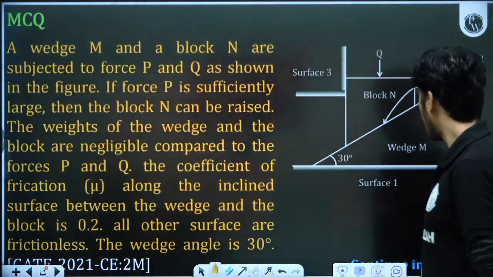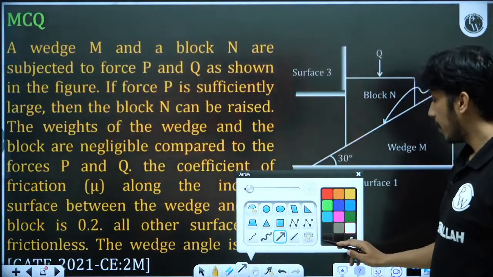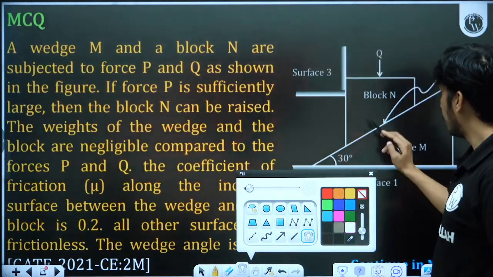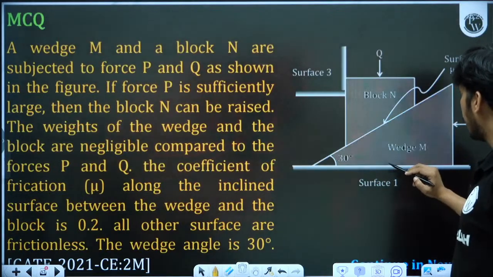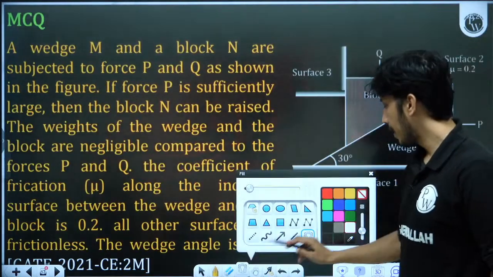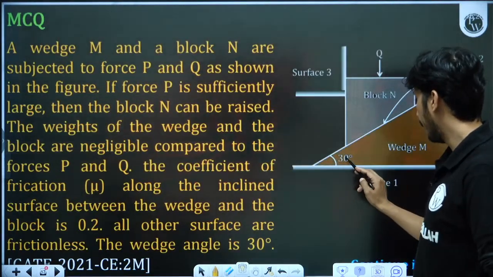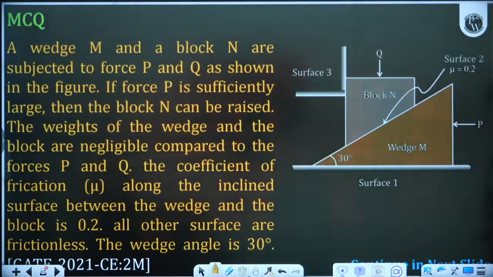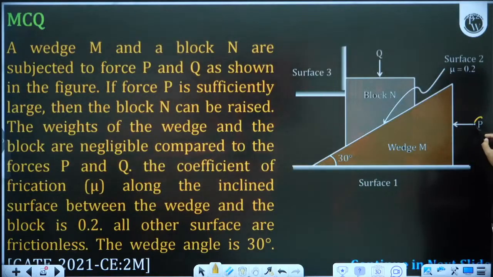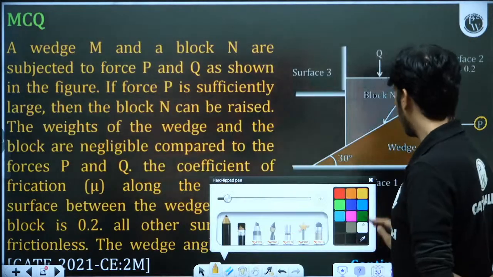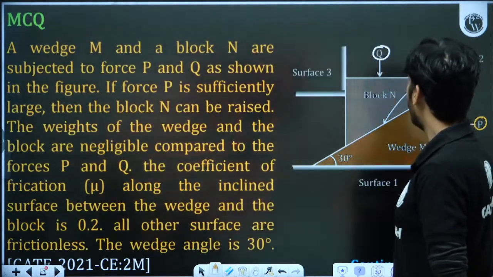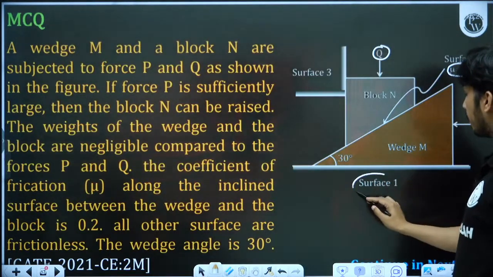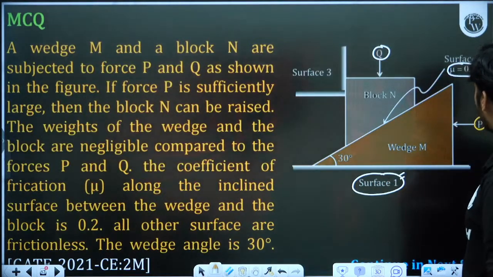This is the question here. Here there are two blocks. This is a 2021 question. One block, let's say block N, another is wedge M. Two blocks are there: one is block N and another is called wedge M. Force P is applied on the wedge and force Q is applied on the block. Now I think they will ask the ratio of P and Q. The surface is having the friction coefficient 0.2, and for this surface the friction coefficient is not given. I think this surface is frictionless.